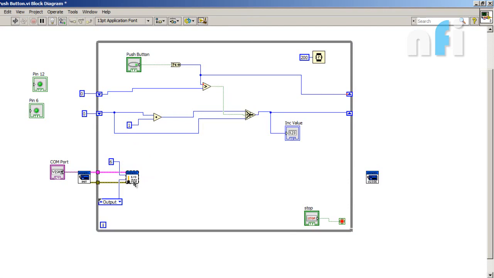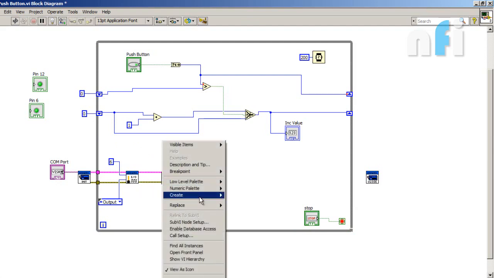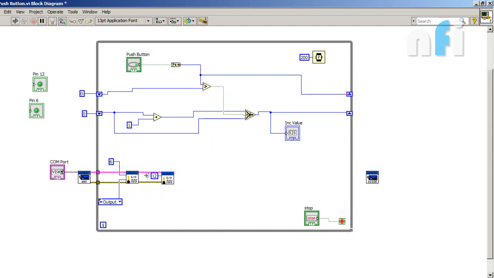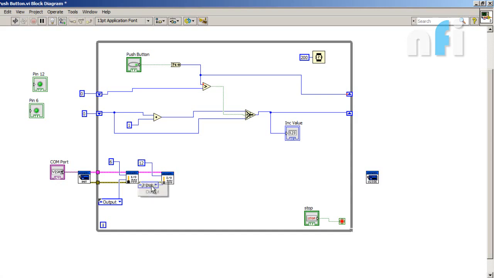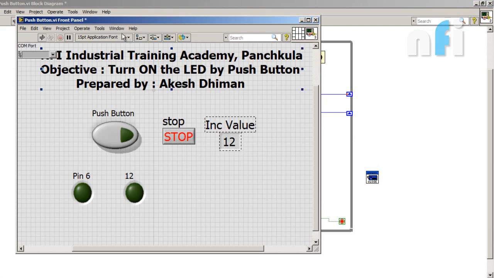Now let's declare another LED. Let's connect the Arduino resource for communication protocols, which is connected to pin number 12 and it behaves as an output. Okay, now we need to write the values. Alright, you have connected your push button and you have also incremented your push button. But we need only two values, either 0 or 1.